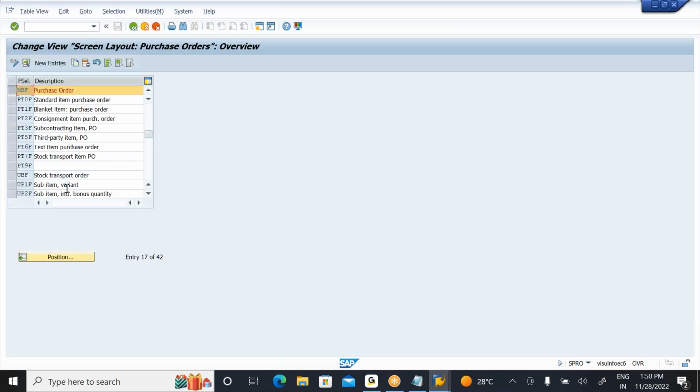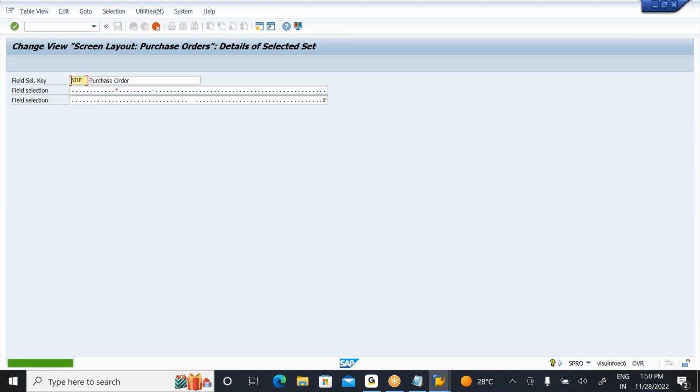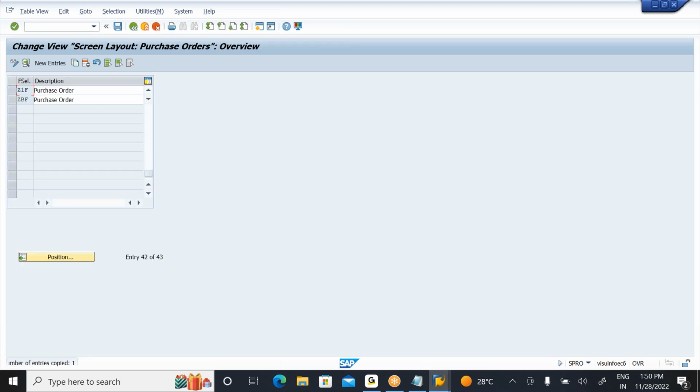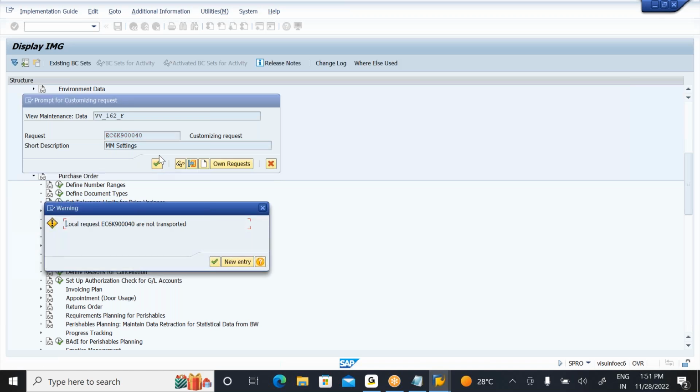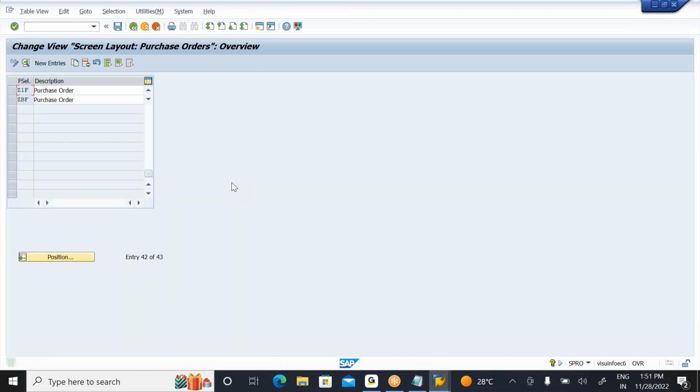So for this, I will create my own field selection key. What is my new field selection key? Example, some Z1F. I'm going to create a new field selection key, and my new field selection key is Z1F. In this Z1F field selection key, you can control what fields you want. You should not change the standard SAP settings here, so you can create your own field selection key.